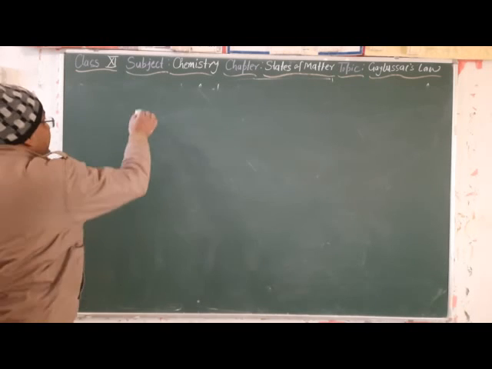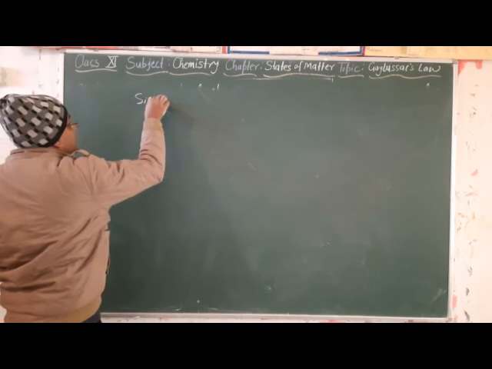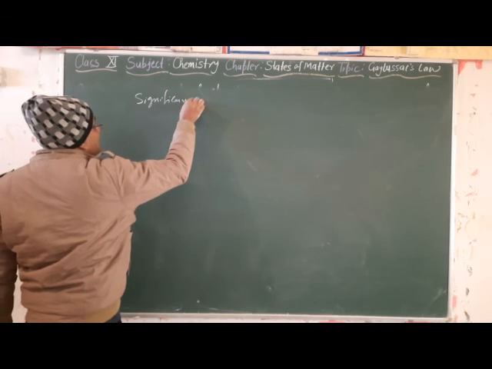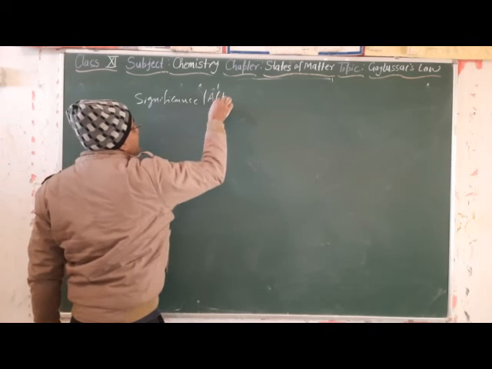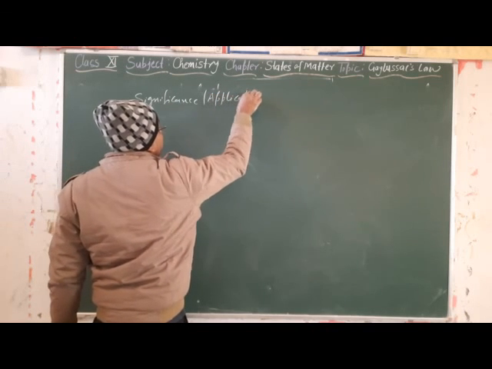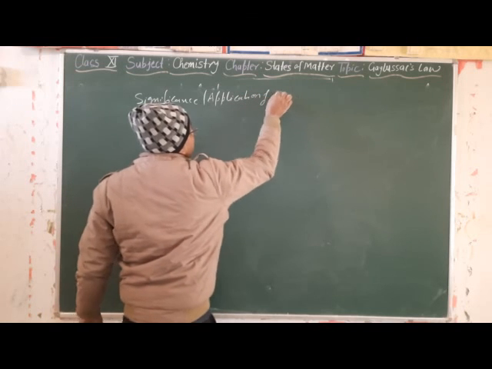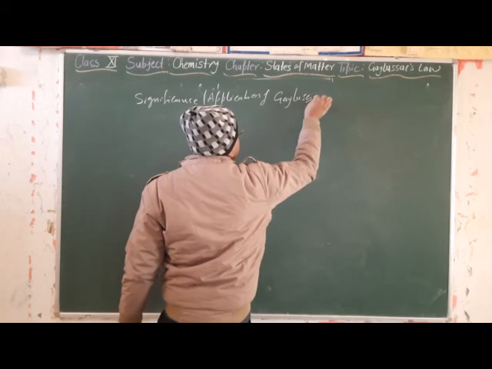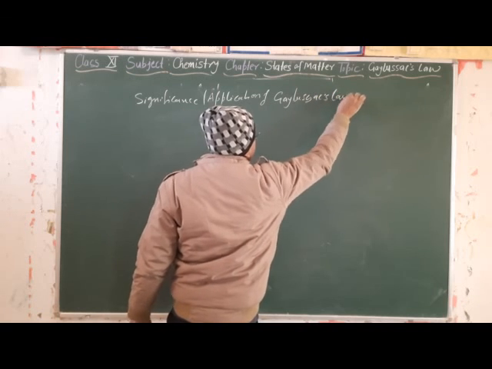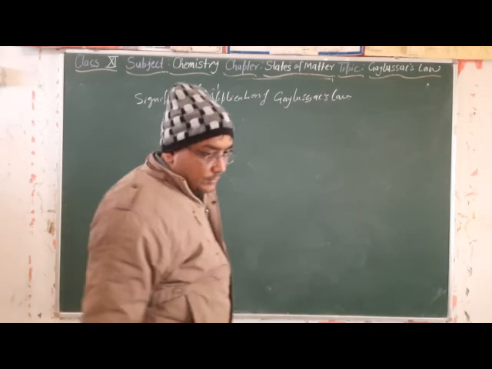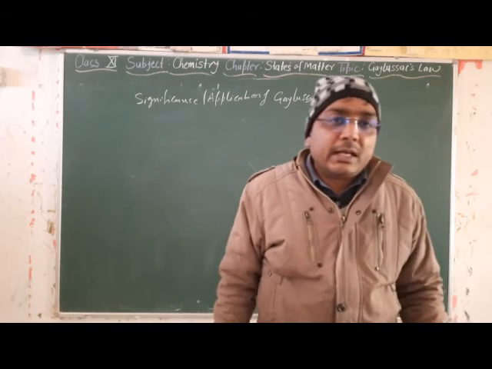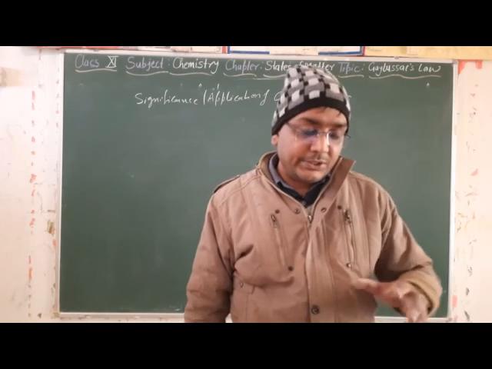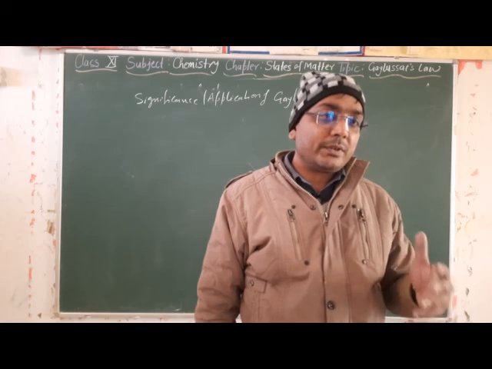Now, the significance or application of Gay-Lussac's law. What are the applications in our daily life, or examples that we are familiar with in day-to-day life?